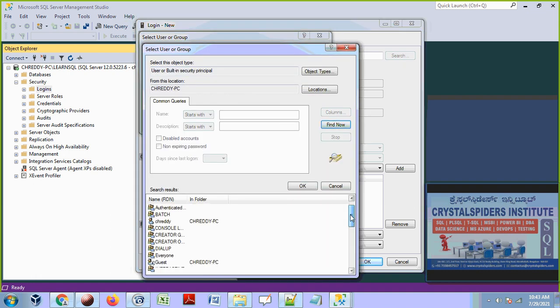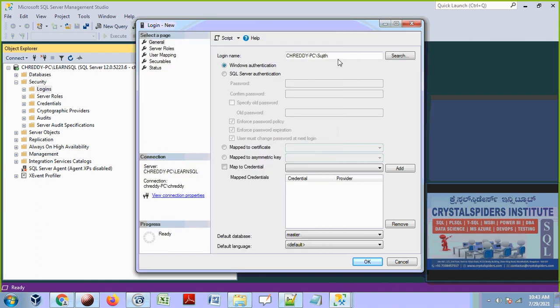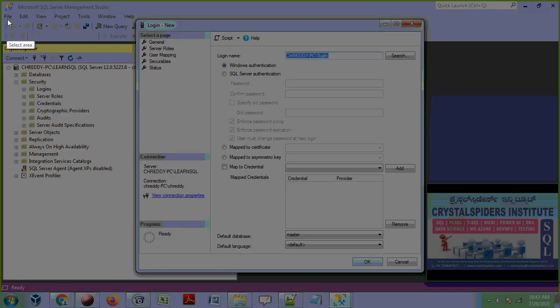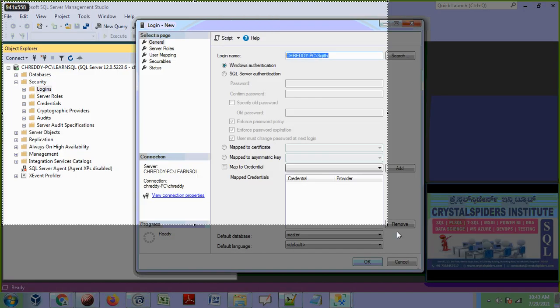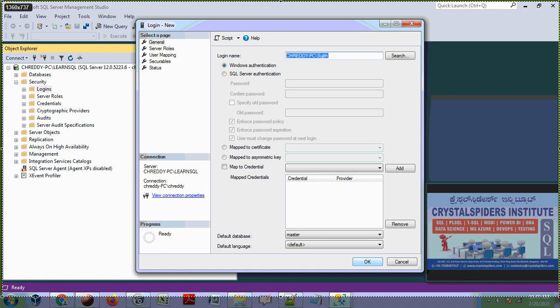You will see all the available users, default users, all the system users and all the users over here. Select that. Where is Sujit here? Here it is. Select that, and say OK and OK. Or else you can type it also, no problem. This is Windows authentication. Say OK, guys, that's it. Let me take a screenshot of this one.